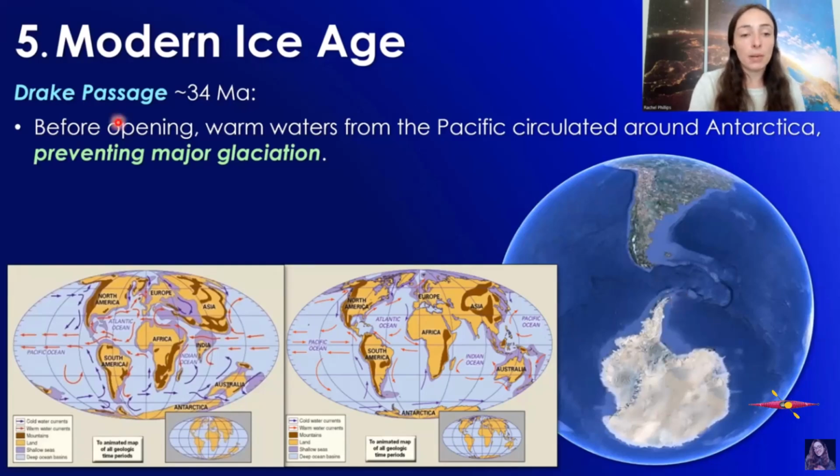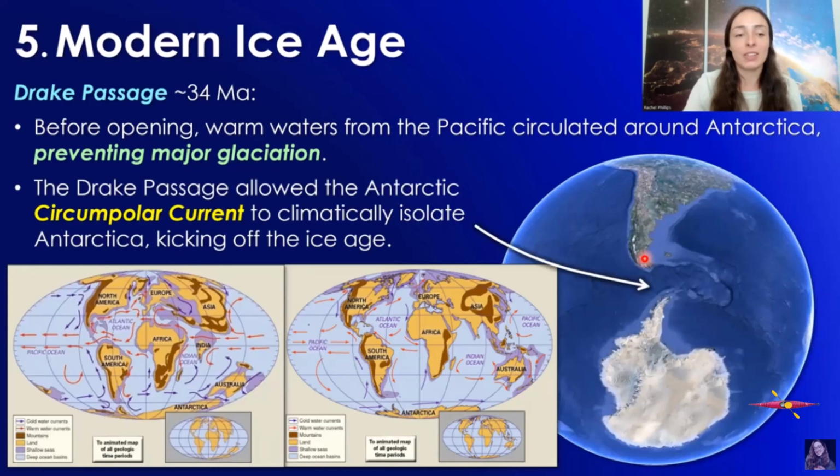Before the opening, warm waters from the Pacific circulated around Antarctica, which obviously kept it somewhat warm, preventing major glaciation, whereas after the Drake Passage formed, it allowed the Antarctic circumpolar current to become isolated around Antarctica, basically isolating that climate to kick off the Ice Age and the major glaciation period that started around this time.